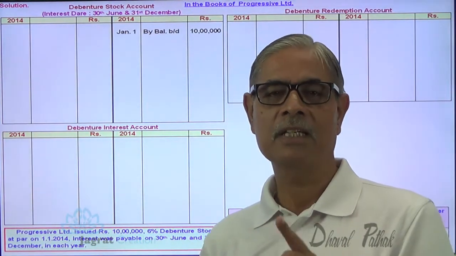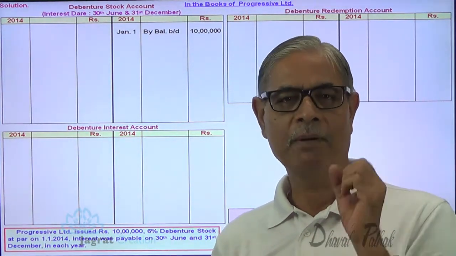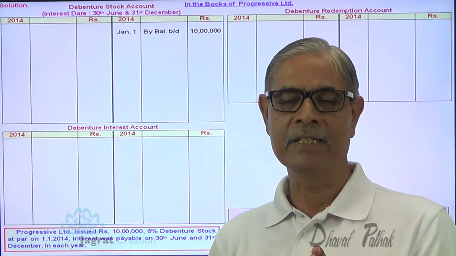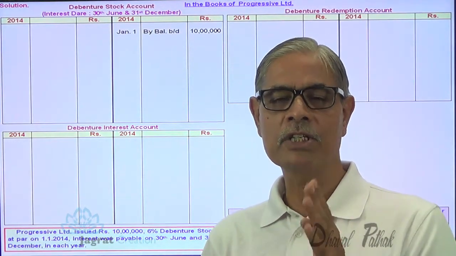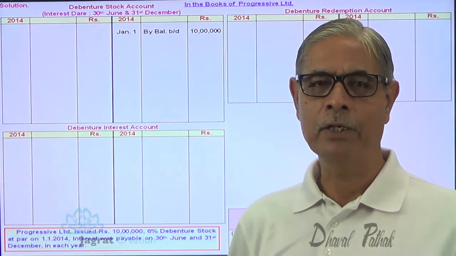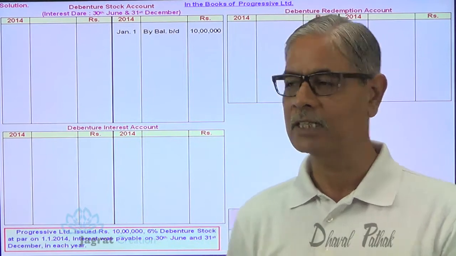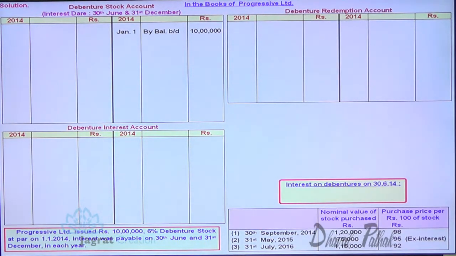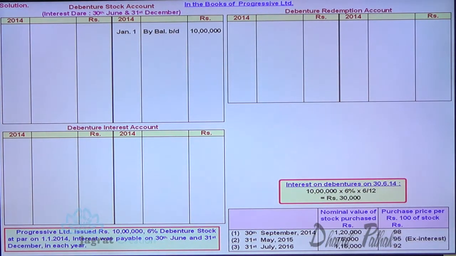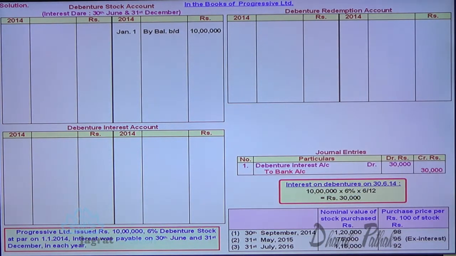Before recording the transaction, look at the interest date. Before we purchase debenture stock of our own company, we have to pay interest on 30th June, because the interest date has to be considered before we start recording any transaction. That's an important point students should always understand when it comes to accounting for redemption of debentures. So debenture interest on 30th June 2014 at the rate of 6% for 6 months is 30,000. Debenture interest account debit to bank account credit. That's the journal entry.